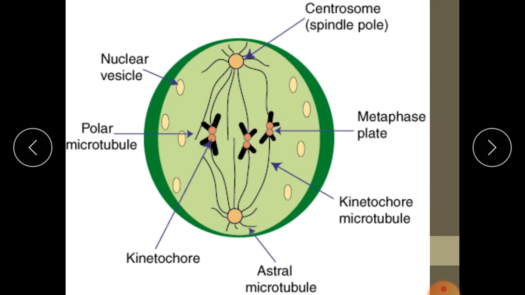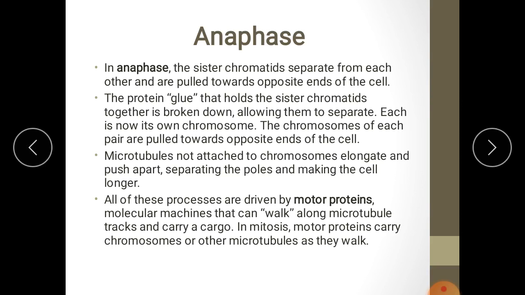So all chromosomes are pulled and aligned on this metaphase plate. Each chromosome has two chromatids. Both chromatids are connected at the center, the kinetochore, and each chromosome is connected on either side with the help of spindle fibers. So this is metaphase. Next, the anaphase stage.